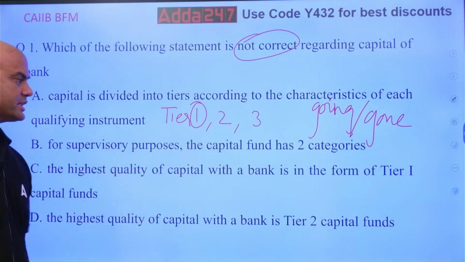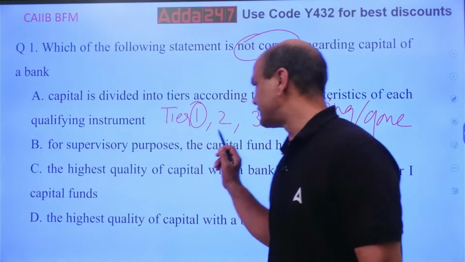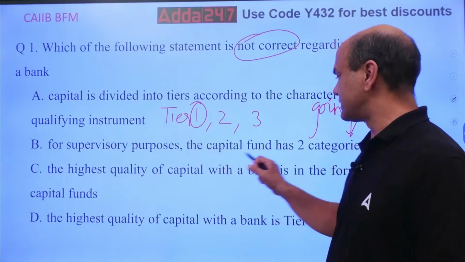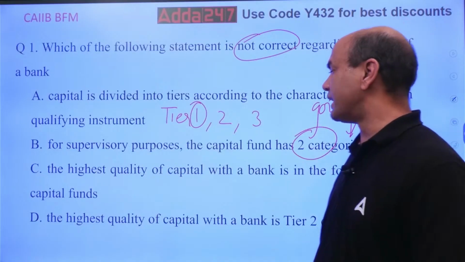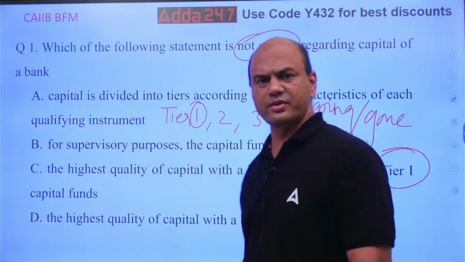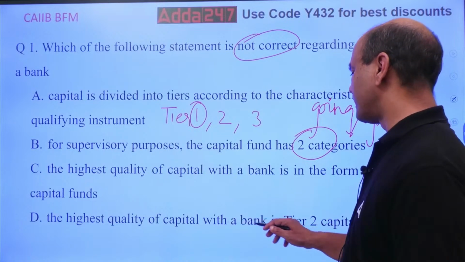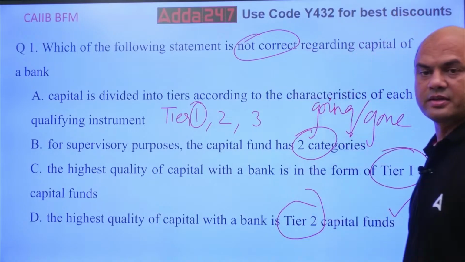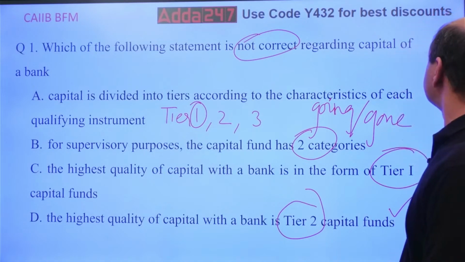For supervisory purposes, the capital fund has two categories. Yes, that is also true, because as I told you, tier 3 is only for emergency. Tier 1 and tier 2. The highest quality of capital with the bank is in the form of tier 1 capital. Free, of course. And the correct answer is this: the highest quality of capital with the bank is tier 2 capital. What do we want? Not correct. So this is not correct, and that's why tier 2 is the answer. Got it everyone? Clear? Move on.